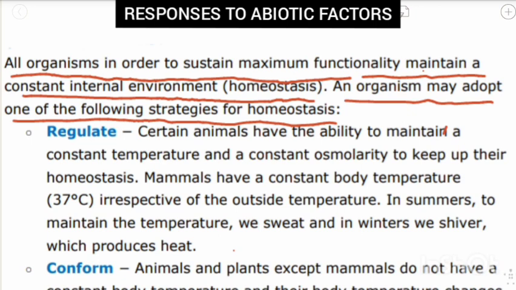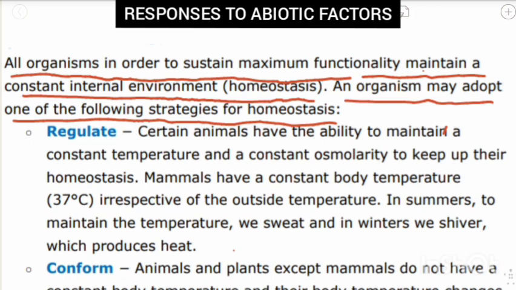So it is necessary to maintain the internal environment so that the organism's body functions work in a good way. This is the reason why we have to maintain homeostasis. Here are some very important strategies to maintain homeostasis, and we will learn how some organisms do it.